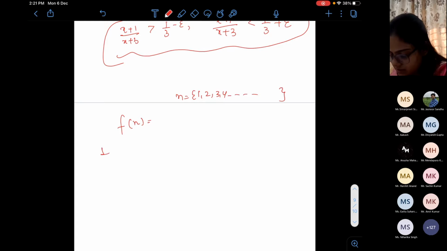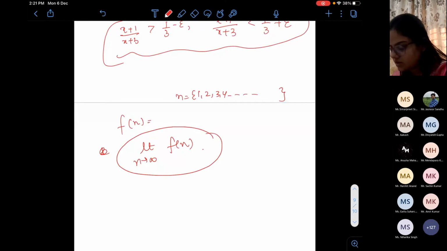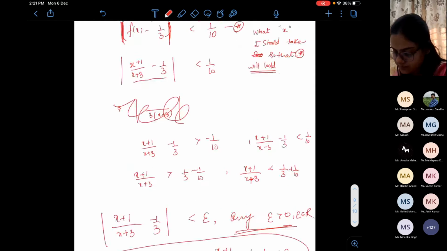I am interested to calculate this number. That's called the limit. But one thing, observe it here.